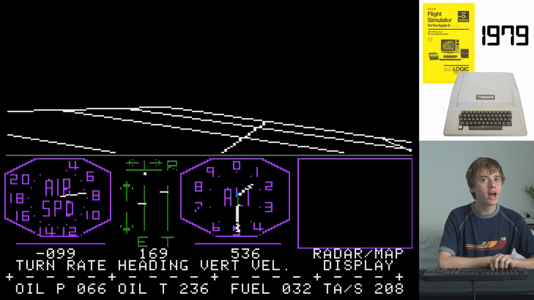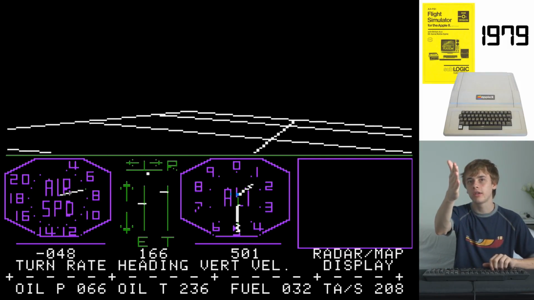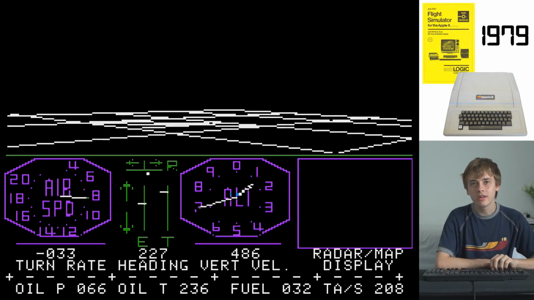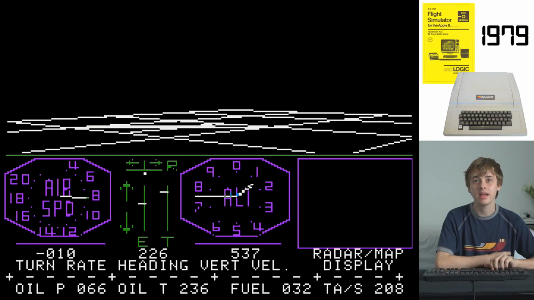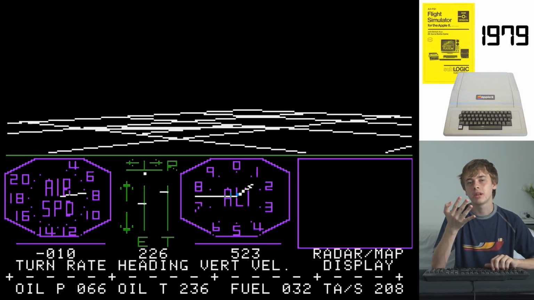Okay, we look like we're about in the center of the grid, because as you can see, the grid kind of stops over there. I'm going to be honest here. There really does not seem to be much going on in this game. I mean, it feels like it's been made more as an experiment.